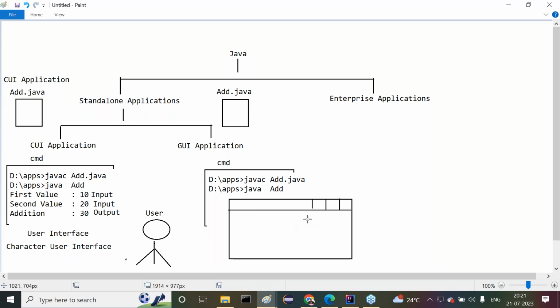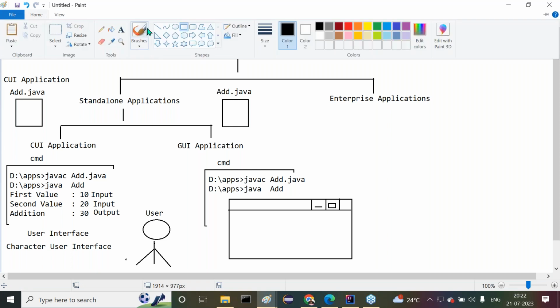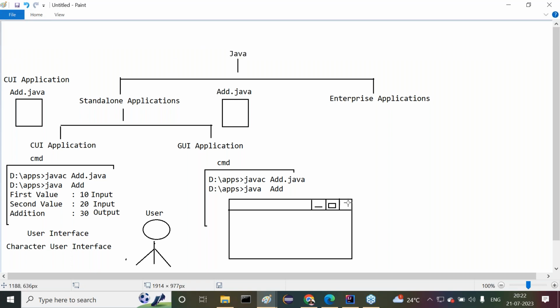The first one is minimization, the second one is maximization, and the next one is the cross, the close option. Like this, a window will be created.